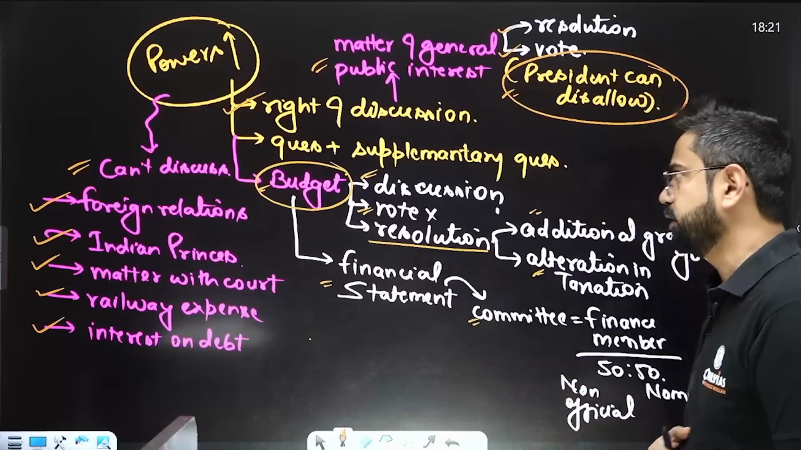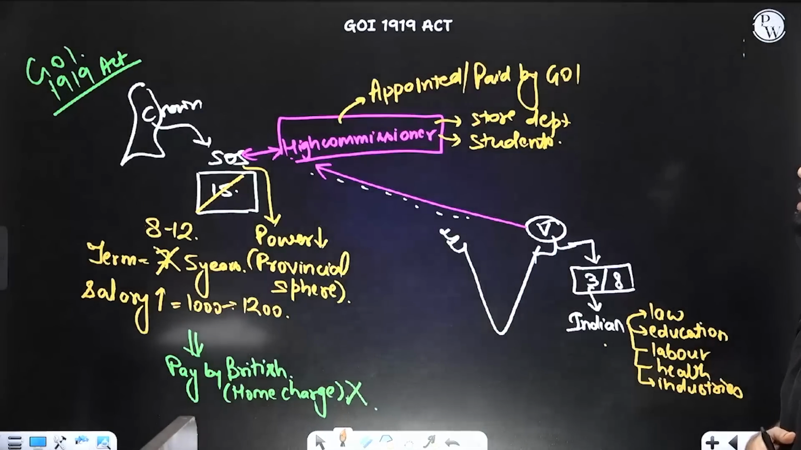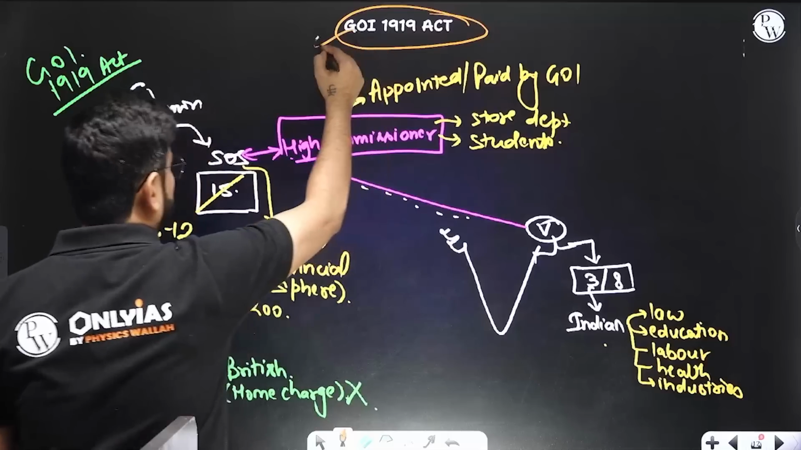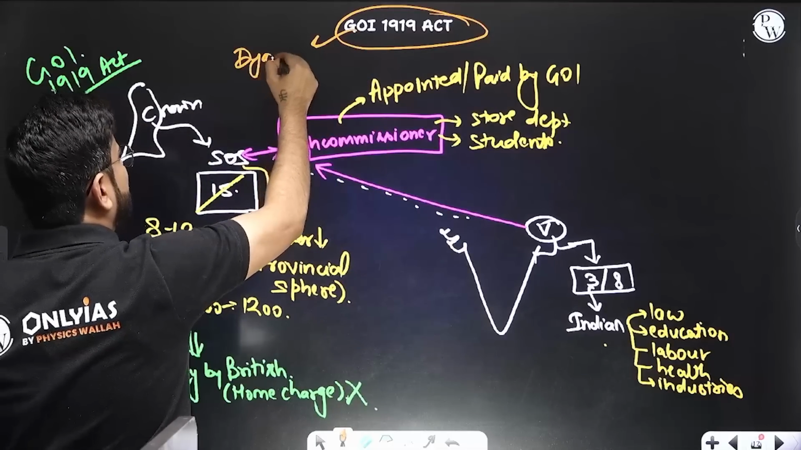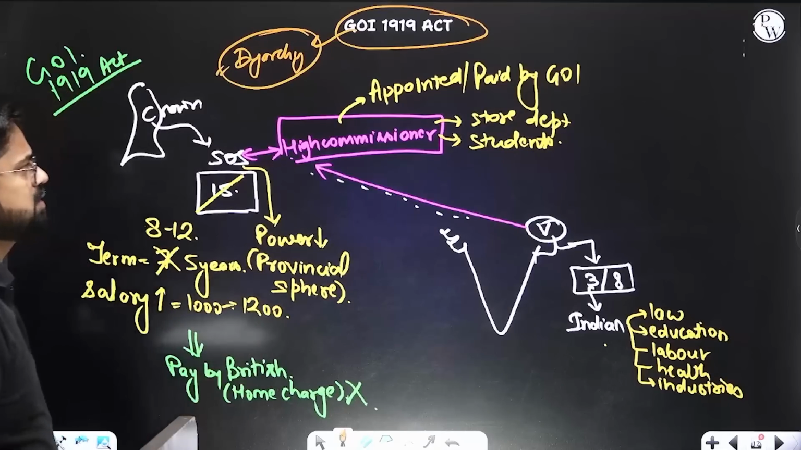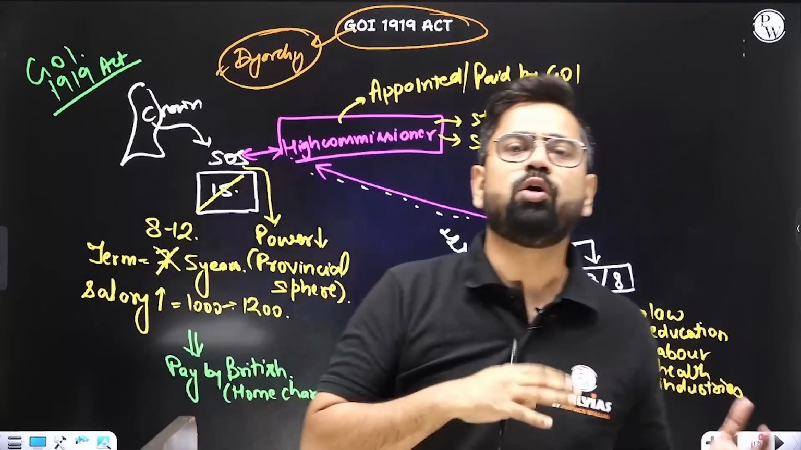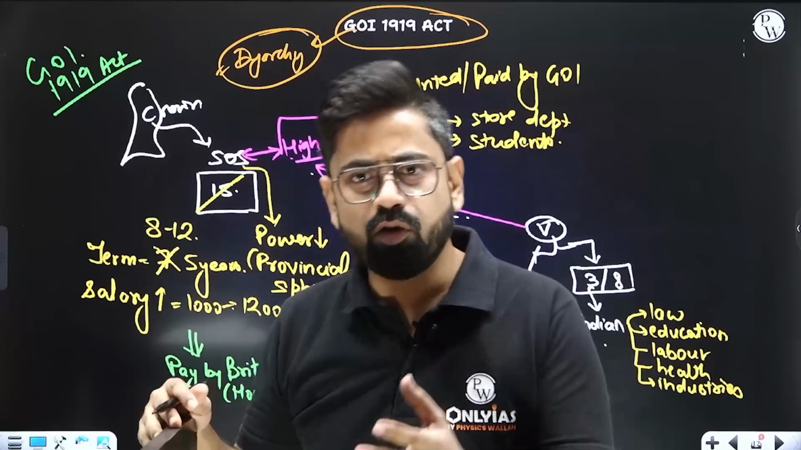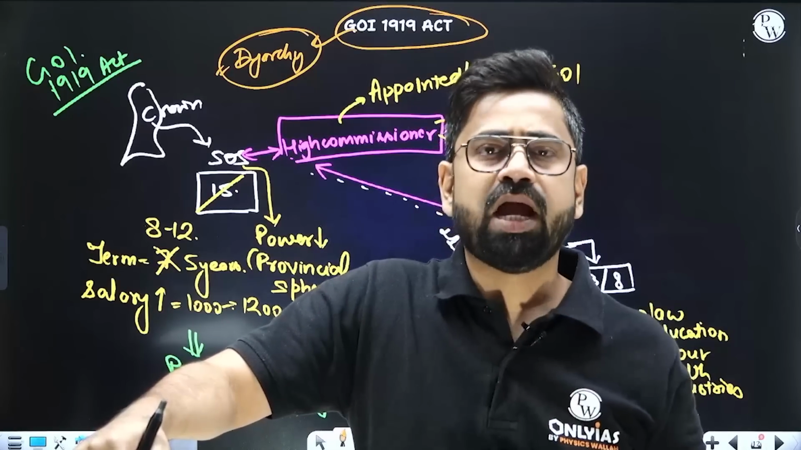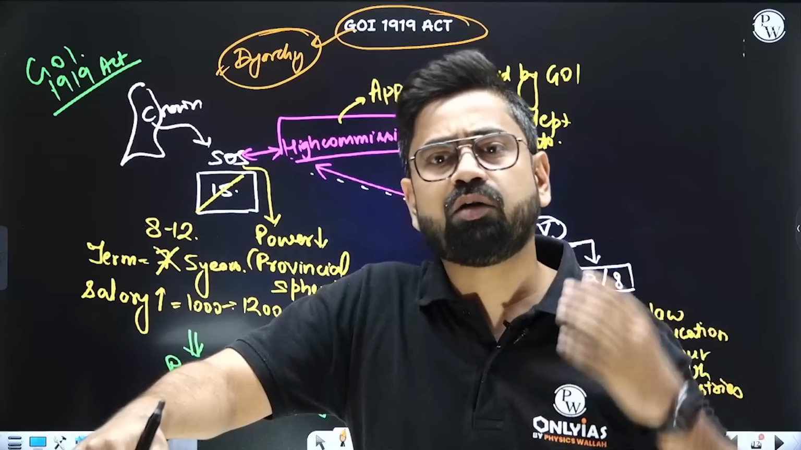These were the things. Now after this we have another act, the 1919 Act. The USP of this act is diarchy. But a lot of things can be asked from this act. Let's understand. The 1919 Act was basically the product of the Montford reforms. We had pushed a lot; we did the Home Rule League and all. After the Home Rule League, they promised that they will give some sort of responsible government to us. And this is the product of that promise.